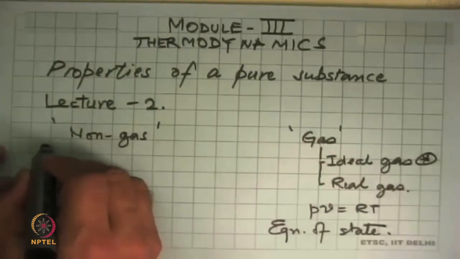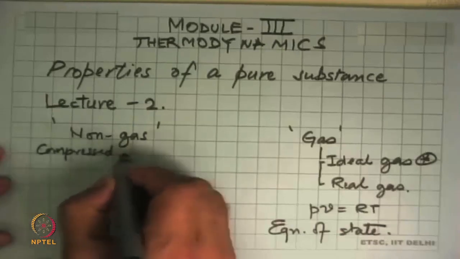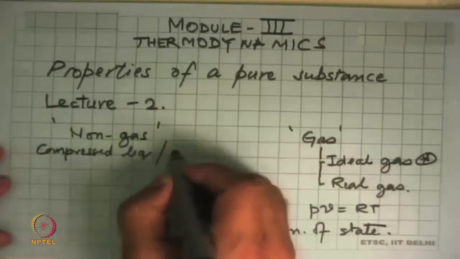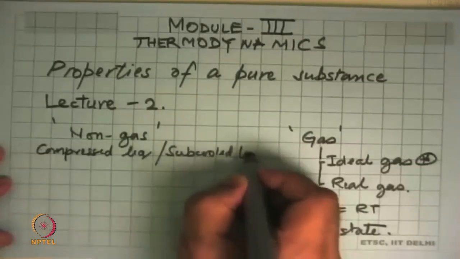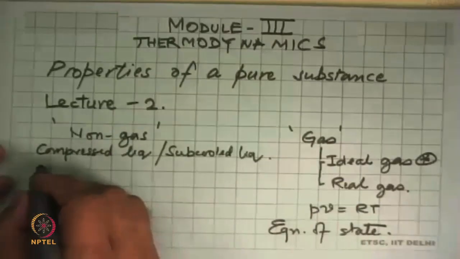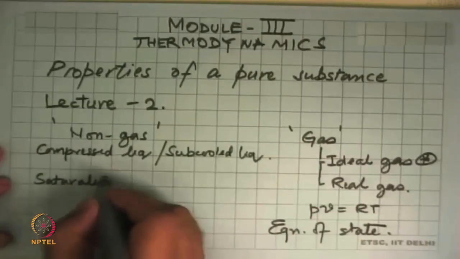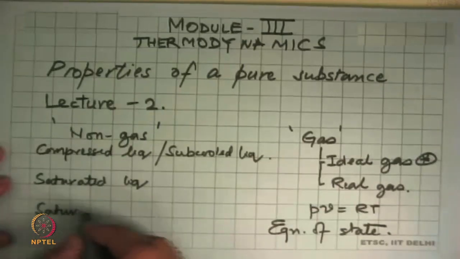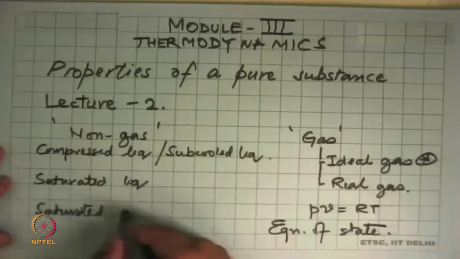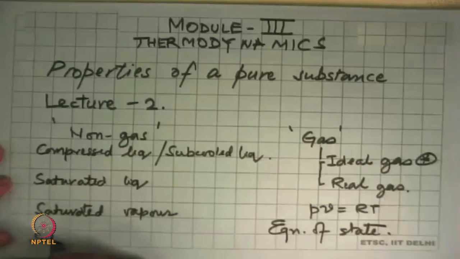We said that there is a compressed liquid, which can also be called a subcooled liquid. Then we came across a saturated liquid, saturated vapor, and superheated vapor.